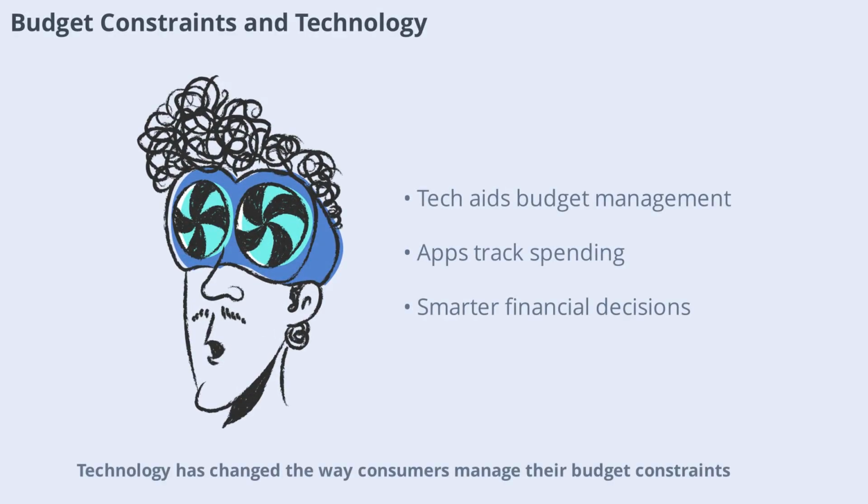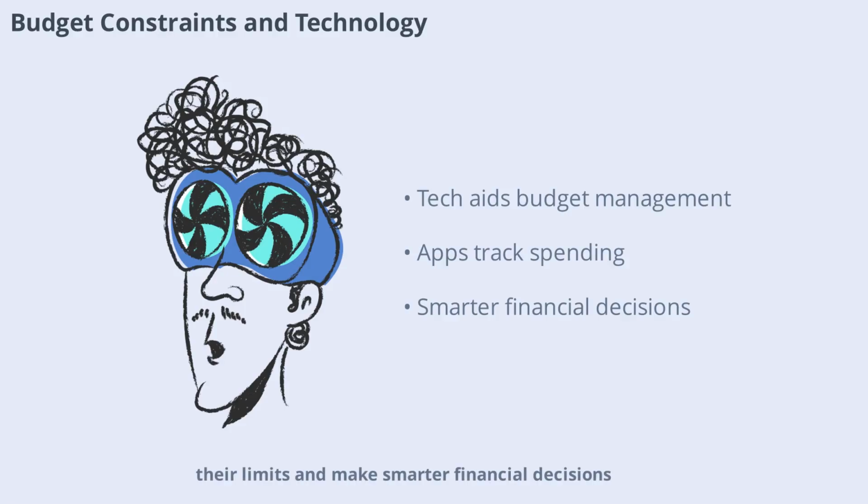Technology has changed the way consumers manage their budget constraints. Budgeting apps, online banking, and digital payment tools make it easier to track spending and plan purchases. These innovations help consumers stay within their limits and make smarter financial decisions. As technology continues to evolve, it will play an even bigger role in shaping how we navigate our budget constraints.